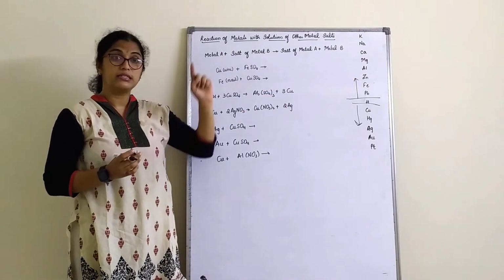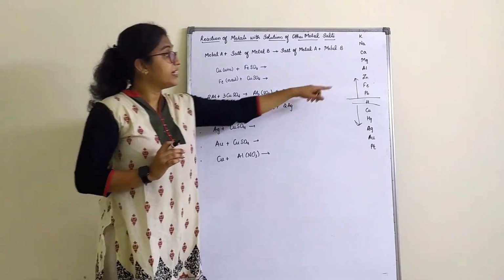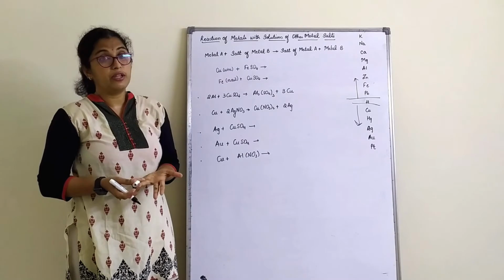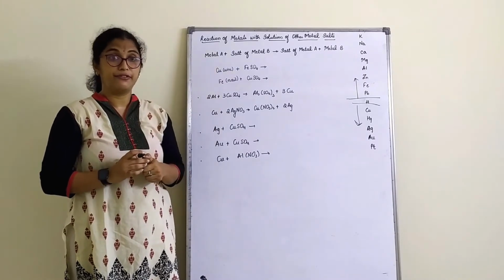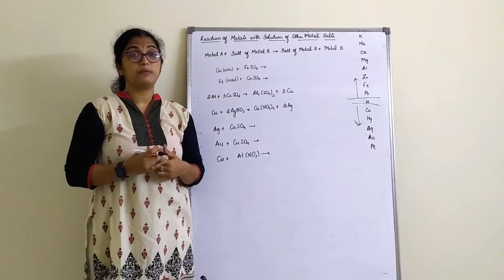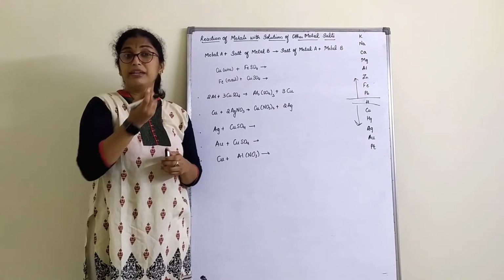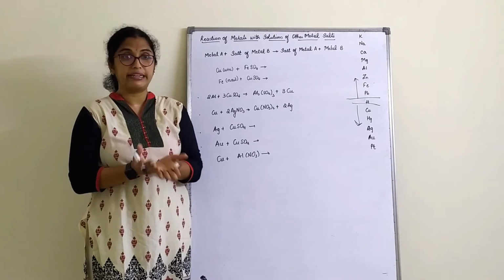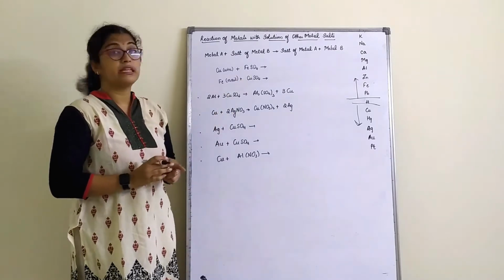What will you answer? Zinc is more reactive. If I ask you, is iron more reactive or lead more reactive? Iron is more reactive, right? What would happen in a displacement reaction? The metal which is more reactive will displace the less reactive metal, correct? The same thing will happen here.